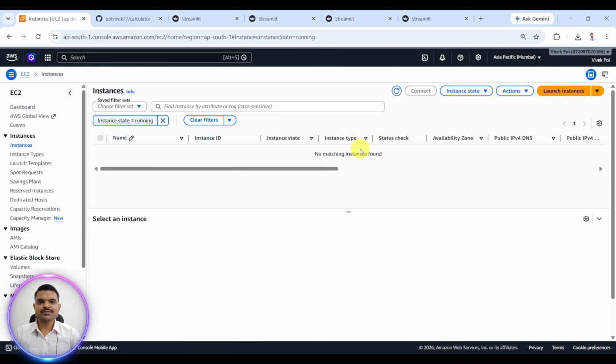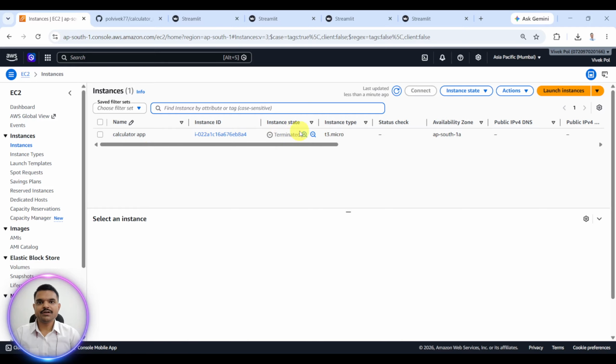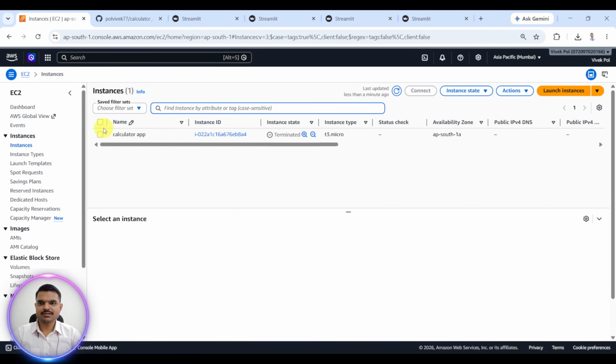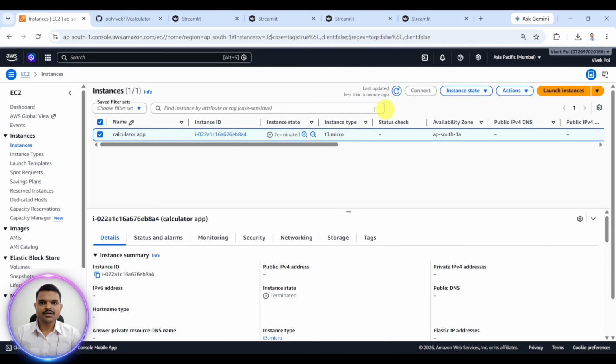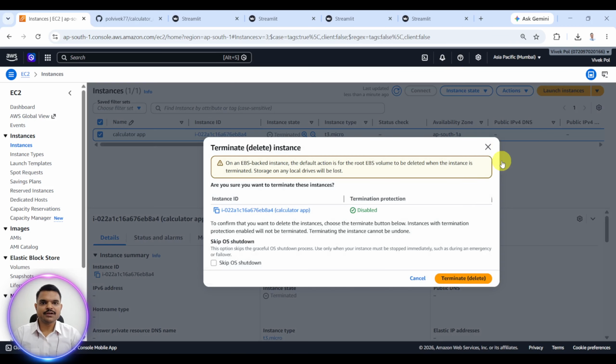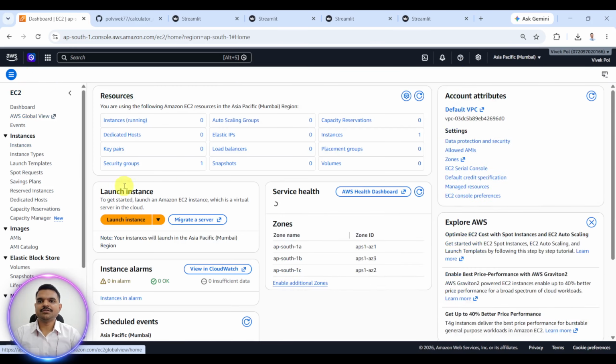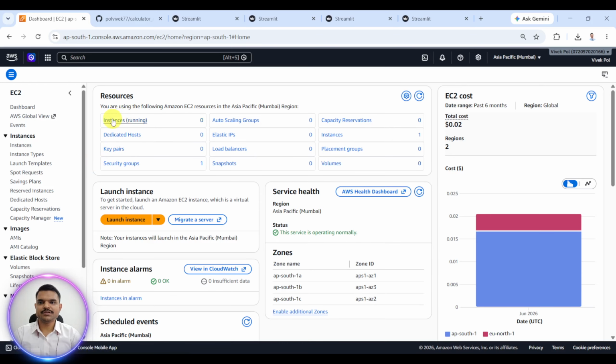This EC2 instance is deleted actually, but you will see the effect after 15 minutes. So the running instances, nothing here. Actually, it is terminated, but we will terminate it again. Okay, after a few minutes, you will see it is also deleted because it is not showing anything running here.